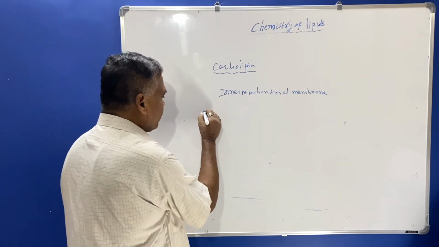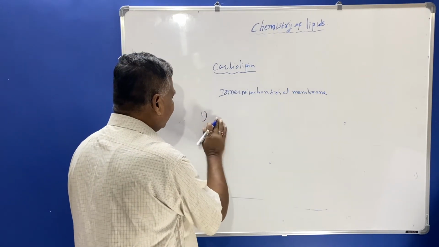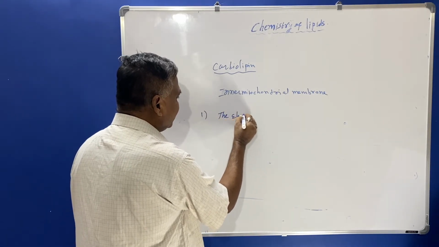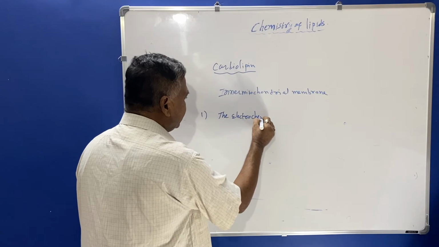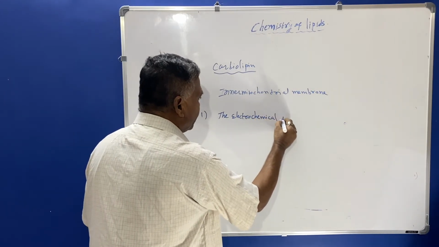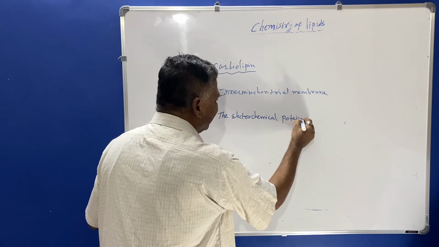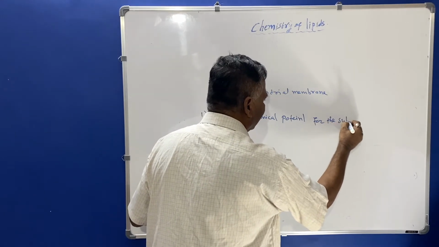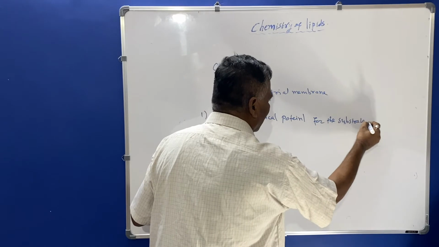The first one is the electrochemical potential for the substrate transport.